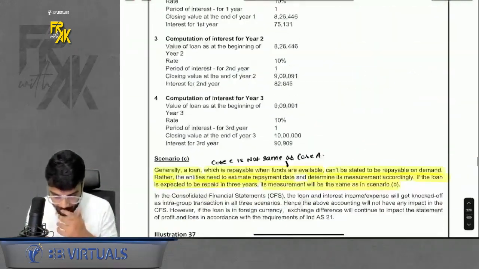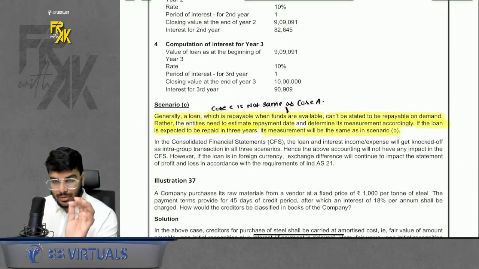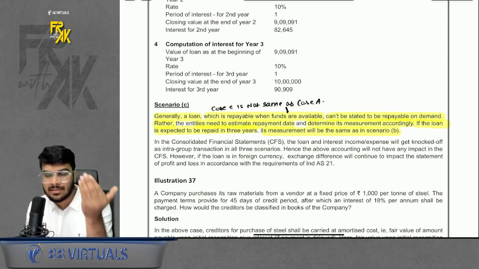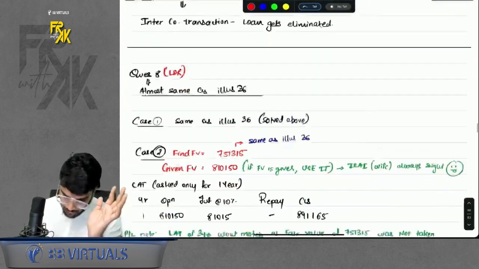You just need to read that part. What does it say? It says case C is not same as case A. So in case C, the company will have to estimate the repayment schedule, the EIR and everything, and do the measurement accordingly, like we did in scenario B. So just remember this 3-line theory part. Okay. That was case C.